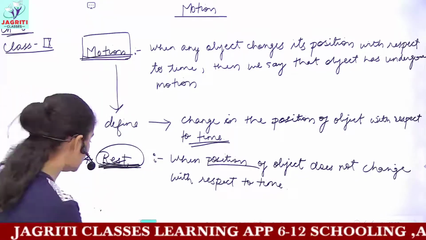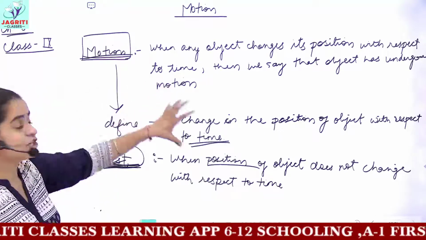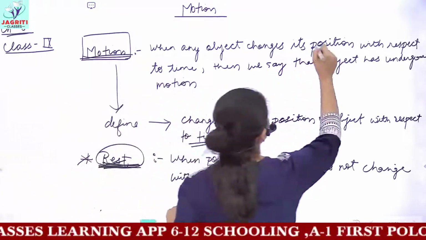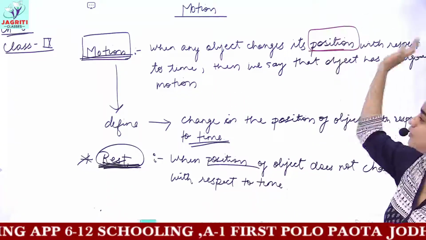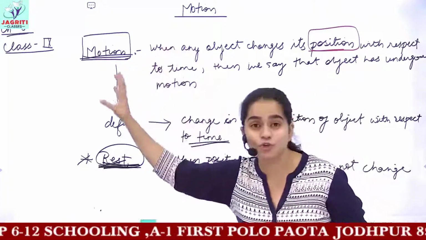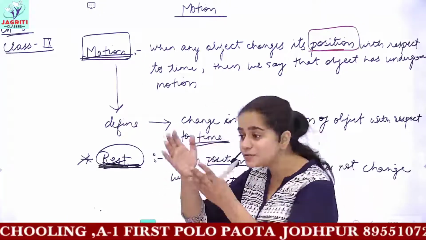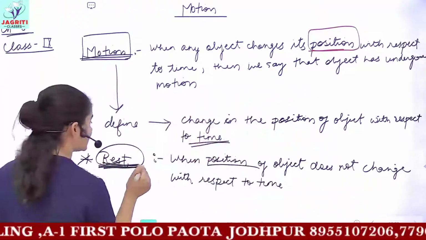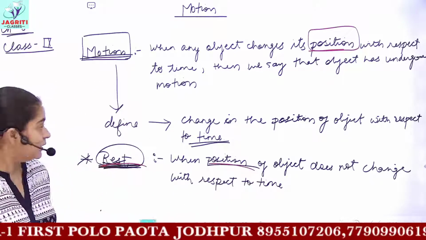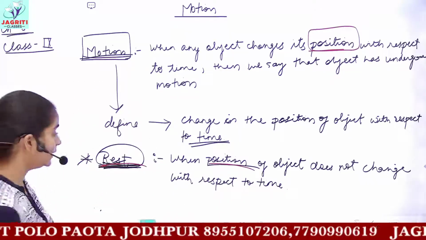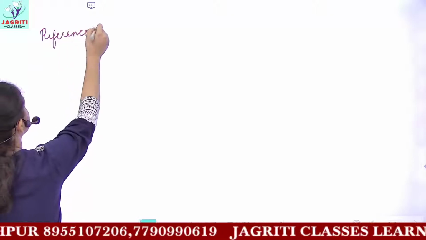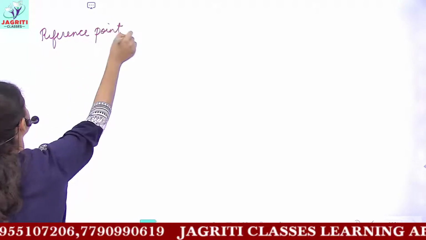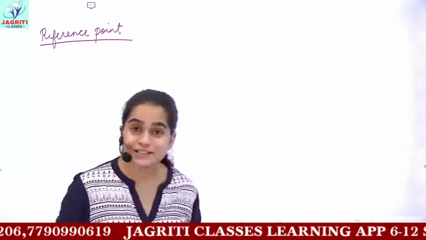In these, the classification of motion and rest was based on the position of an object. If the position of the object changes with respect to time, the object is in motion, whereas if the position remains fixed or stationary, the object is at rest. Now I have also told you one more term, which is reference point. What do you mean by reference point?